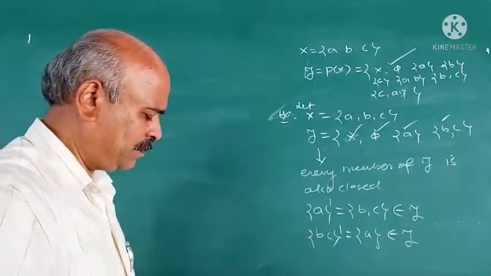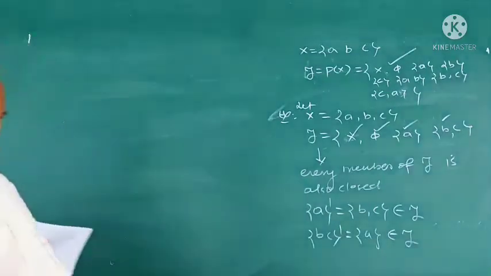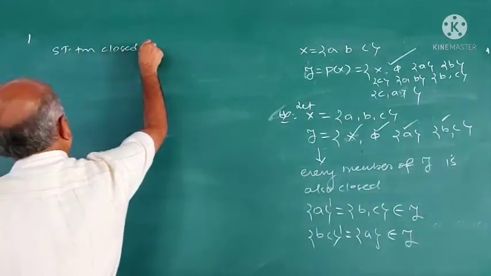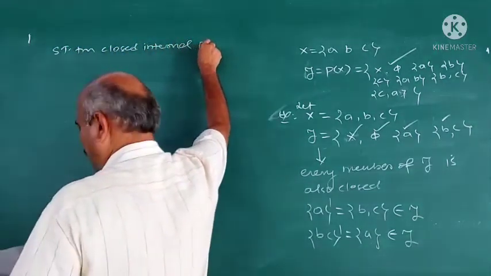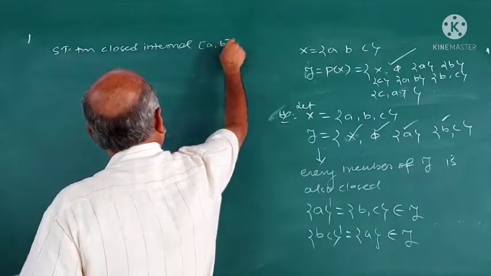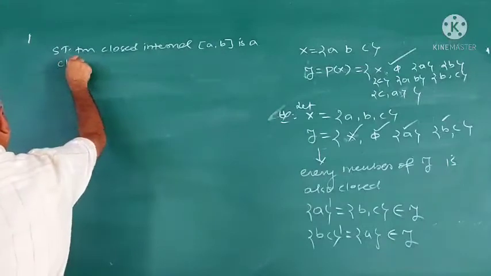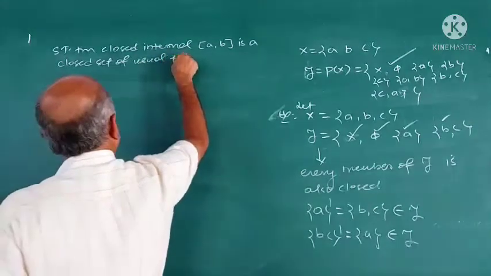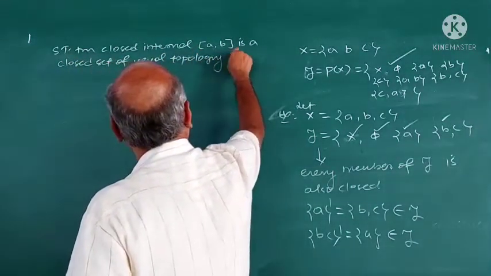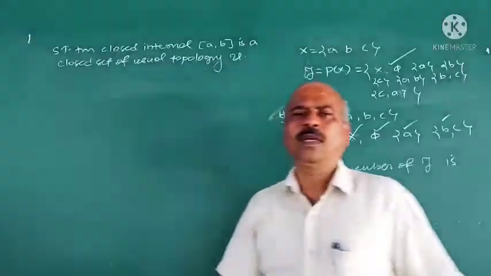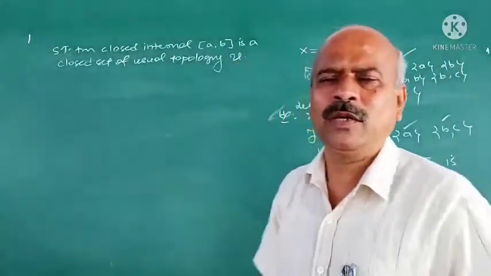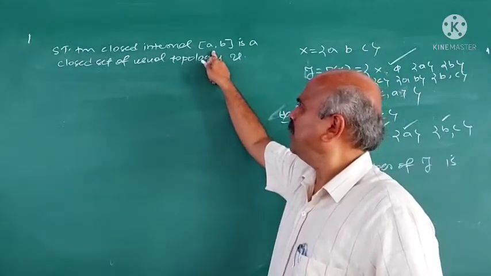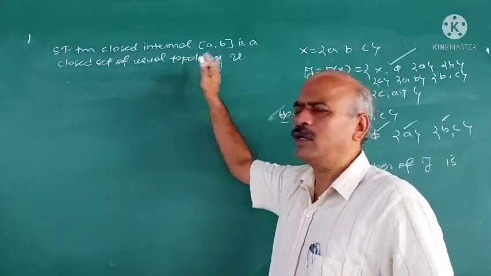Now, some more examples here. Show that the closed interval [a, b] is a closed set of the usual topology U. We have defined already what the usual topology is and you have studied that one. Now the problem is: every closed interval [a, b] is a closed set of the usual topology.